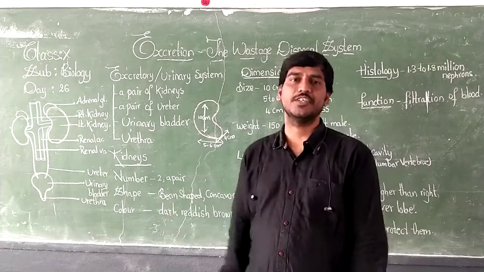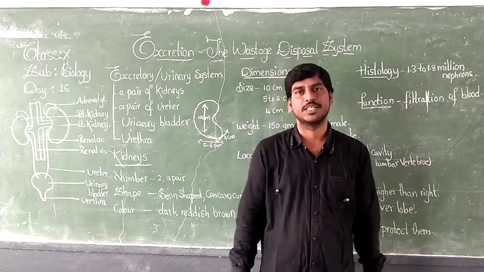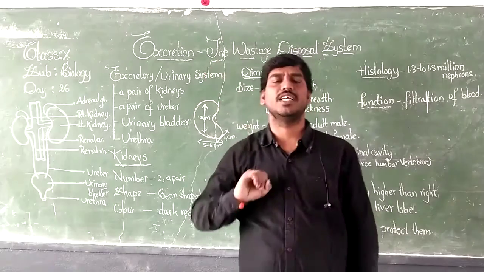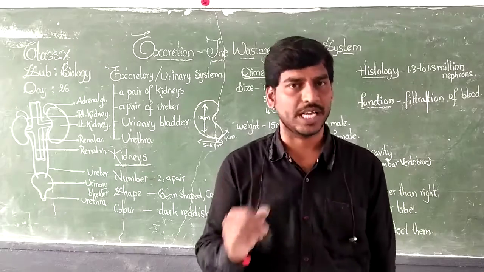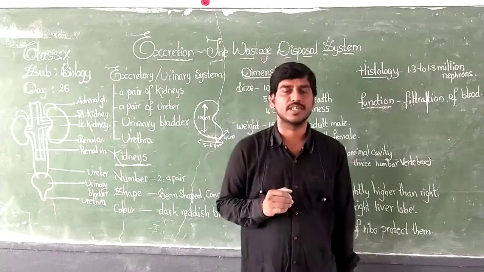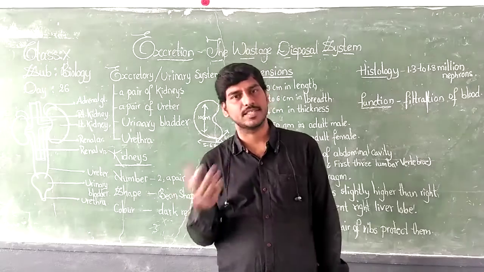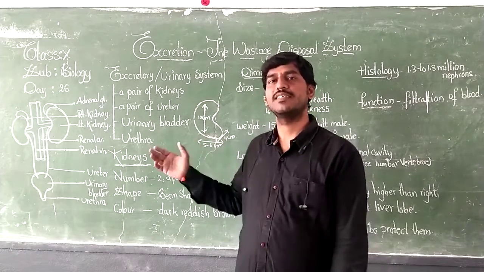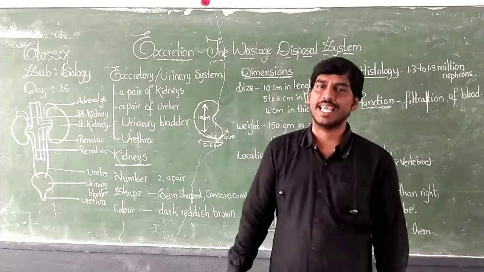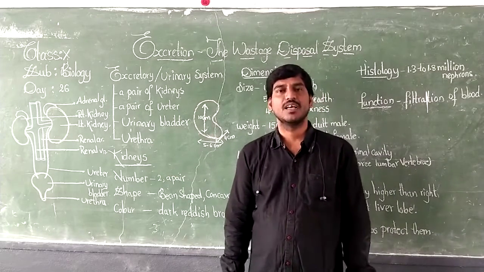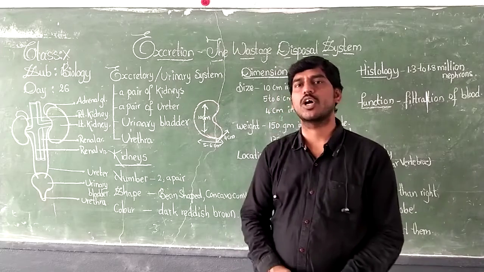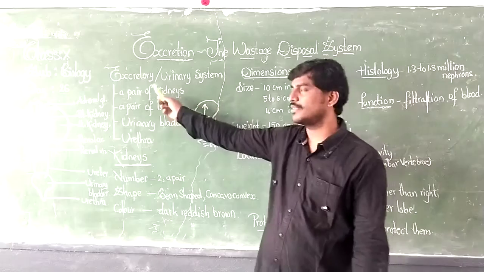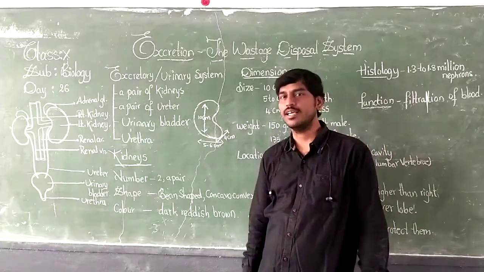Now let us proceed to the next topic of this chapter. Like we have seen in nutrition the digestive system, in respiration the respiratory system, and in transportation the transport system, likewise here we are going to study the excretory system. The excretory system is also called the uriniferous or urinary system.